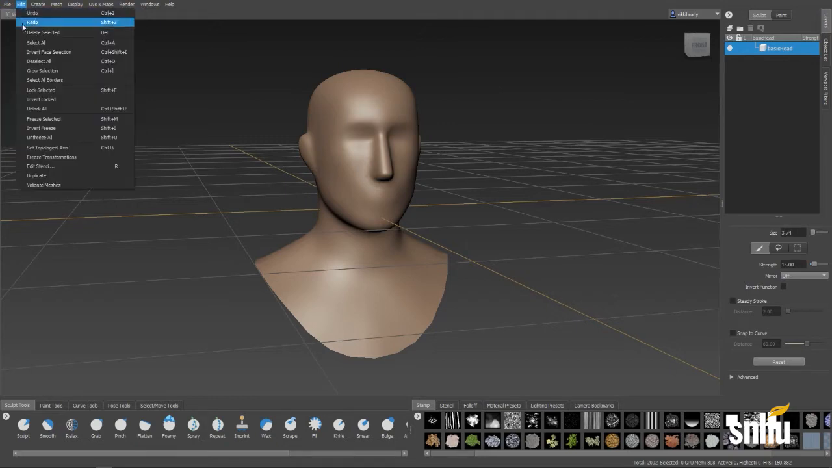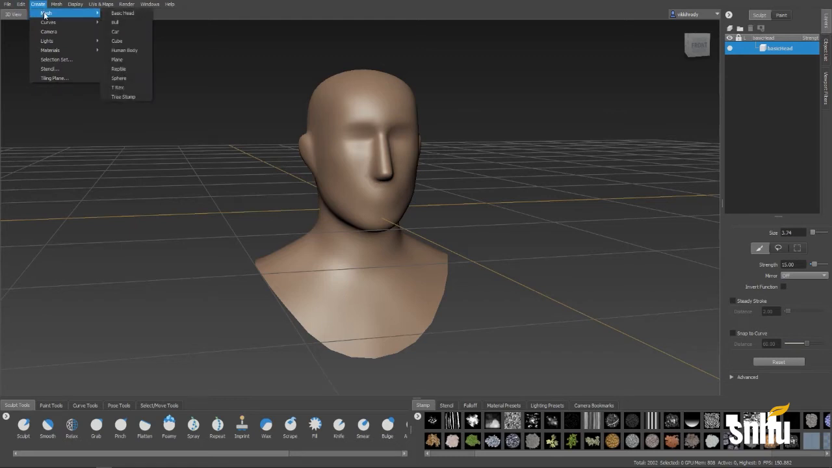Edit gives you some options for undo and redo, also some selection options that you're going to want to spend some time with. Create allows you to do mesh and create some basic primitives, just like that window in the very beginning of our first video. You've got curves, cameras, lights, materials. You can make selection sets, stencils, and also tiling planes. All of these will be important to you as you start to experiment in Mudbox, but chances are you might not be using them right away.